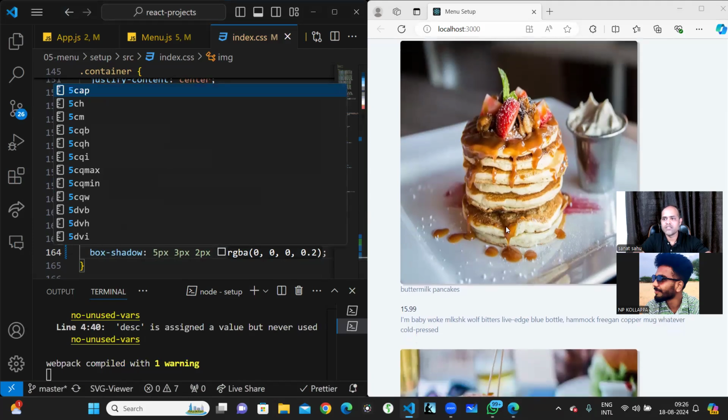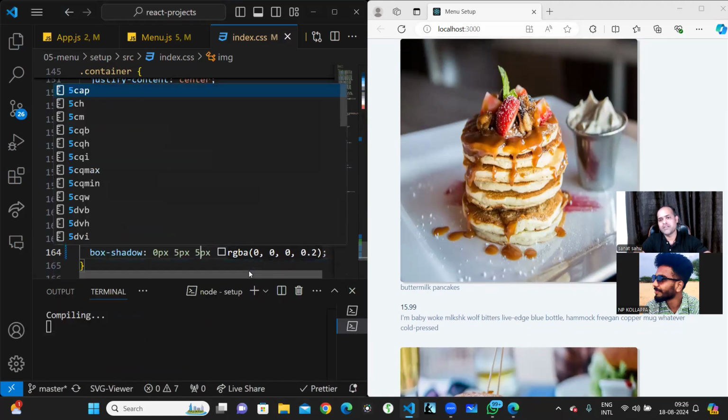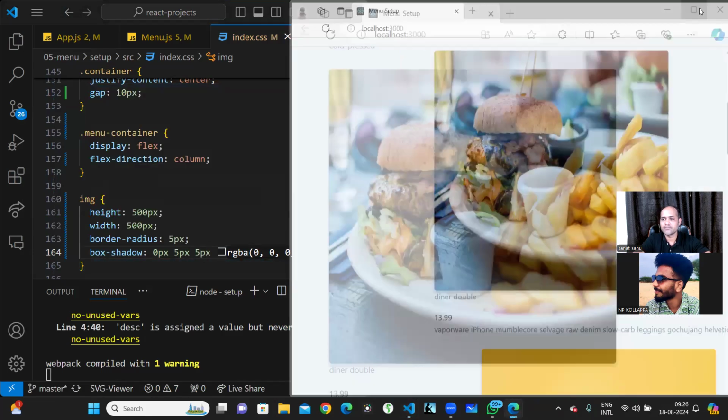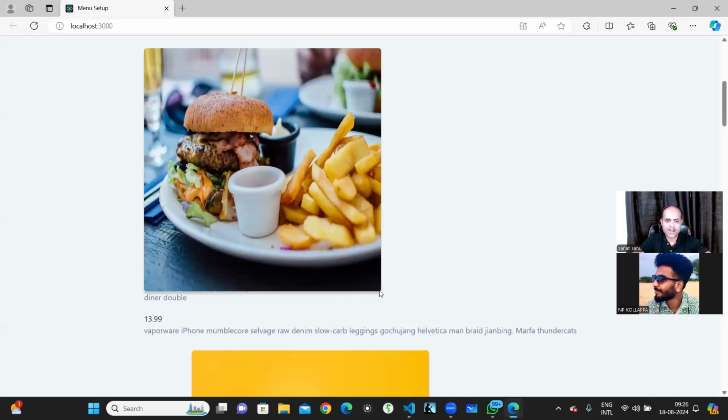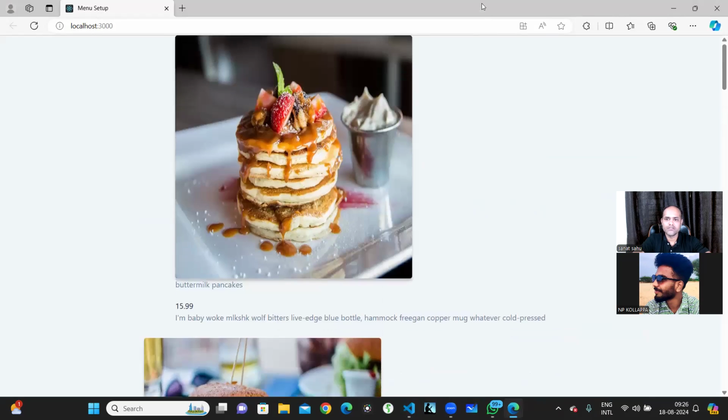Horizontally you see it, but I don't want horizontally. So let's do 0 horizontally, and vertically let's make 5, and this should be also 5. So the blur effect looks a little bit larger, so it will look good. Yeah, now it is looking better. So a little shadow I've added.